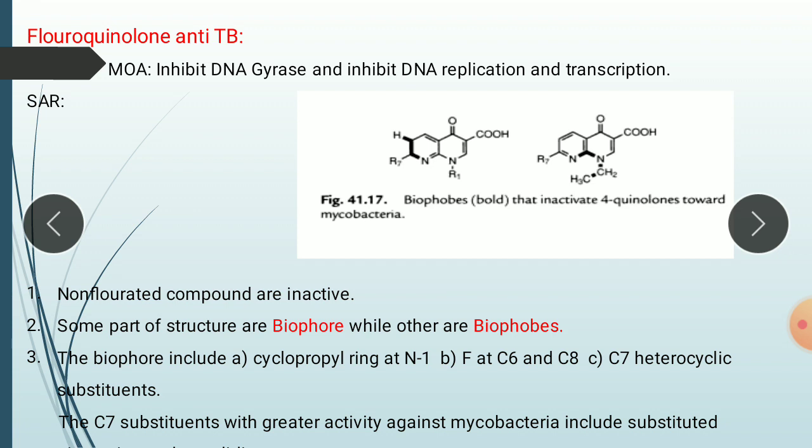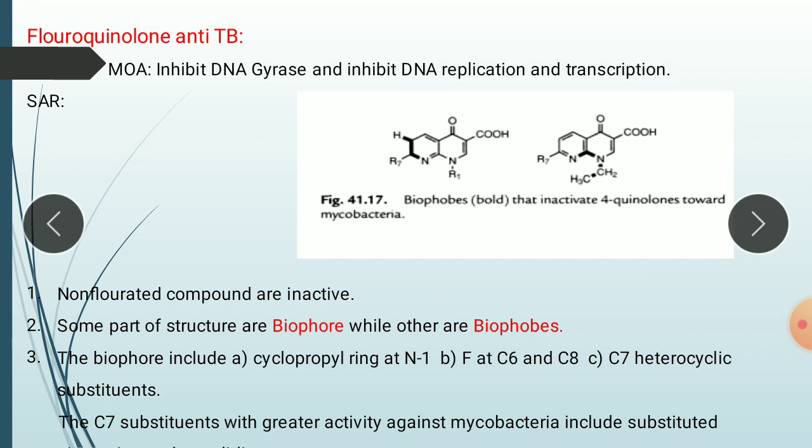So biophore means a part of the molecule which increases the activity of the compound, and biophobe means which deactivates the compound. Examples of biophores include the cyclopropyl ring on nitrogen 1, fluorine at carbon 6 and 8, and a heterocyclic ring on carbon 7.